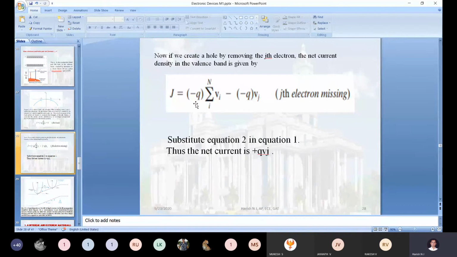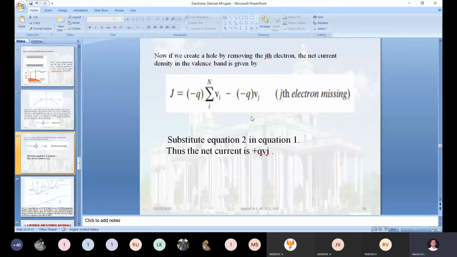Now, we are aware that when t is equal to 0, at the same time when we are not removing any one of the electrons in the valency band, what about the current density? Current density will be equal to 0.